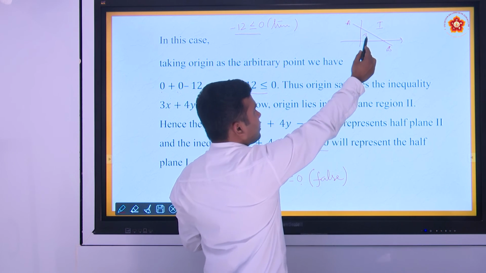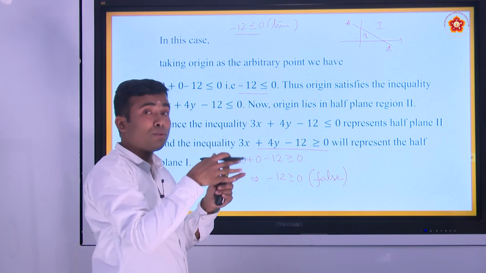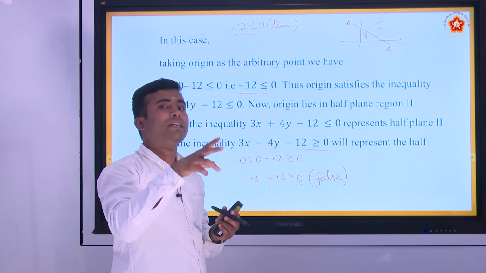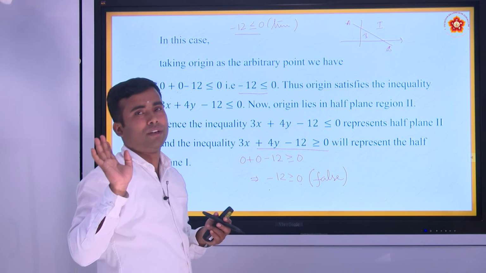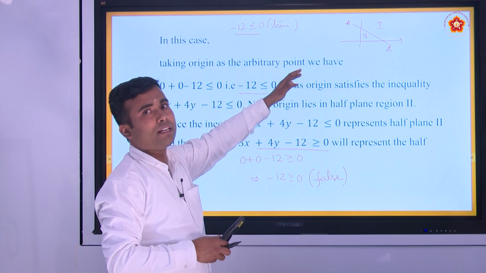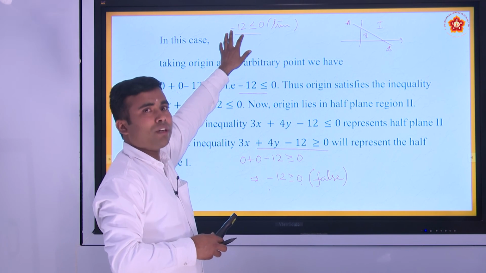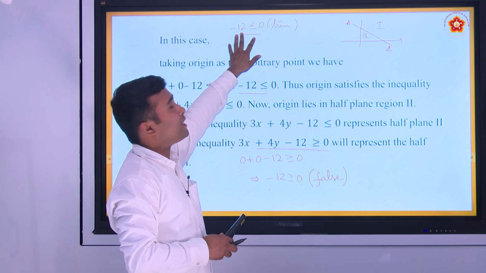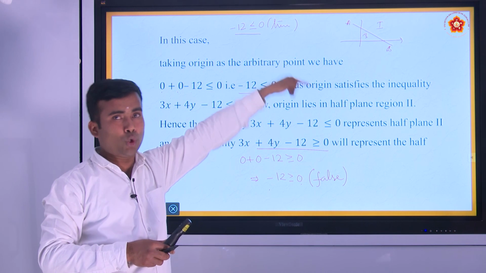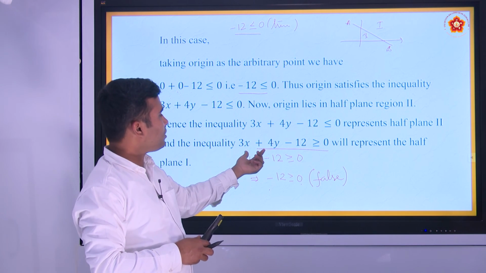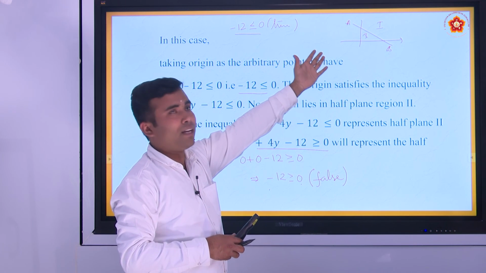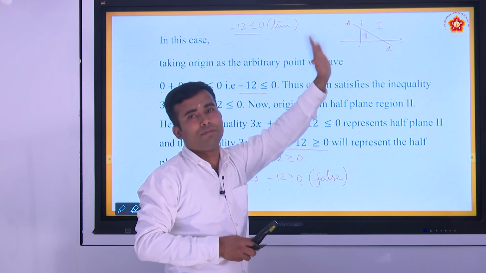So this is the rule to identify whether the solution of the inequality lies in the first half plane or the second half plane. You put x equal to 0, y is equal to 0. If the inequality is satisfied, then the solution of the inequality lies in half plane 2. If you get a false statement, the solution of the given inequality lies in the first half plane.